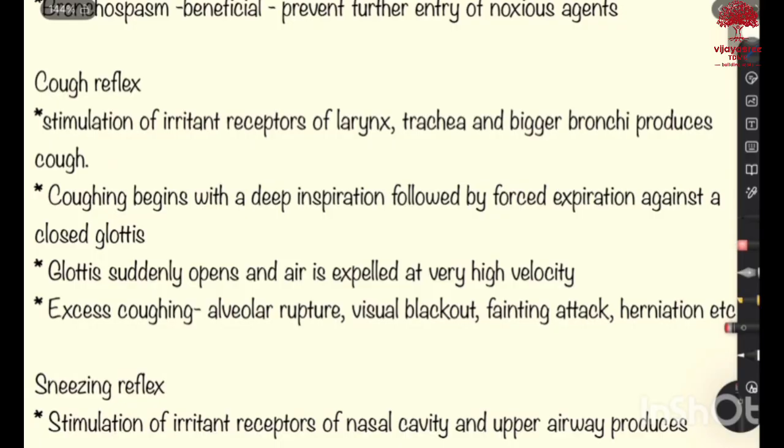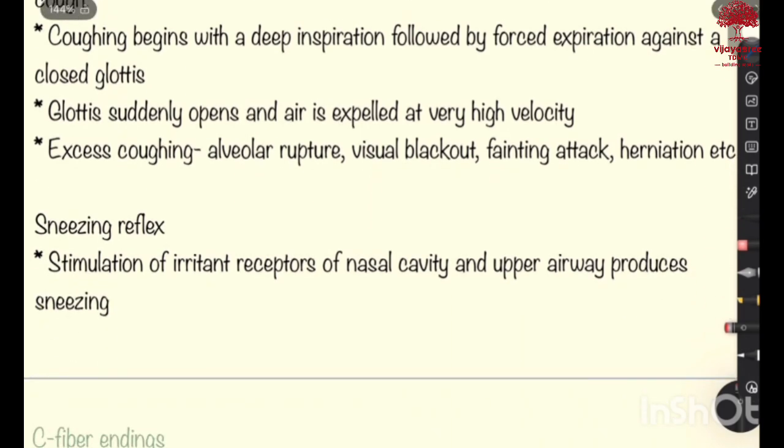In cough reflex, it is the stimulation of irritant receptors of larynx, trachea and bigger bronchi producing the cough. Coughing begins with a deep inspiration followed by a forced expiration against a closed glottis. Glottis suddenly opens and air is expelled at very high velocity. Excess coughing will lead to alveolar rupture, visual blackout, fainting attack, herniation, etc. Sneezing reflex is stimulation of irritant receptors of nasal cavity and upper airway producing the sneezing.